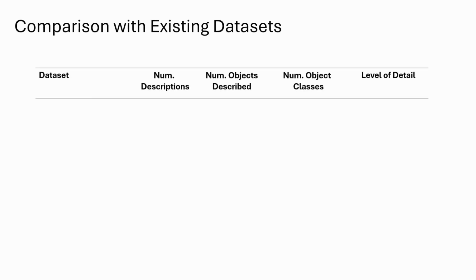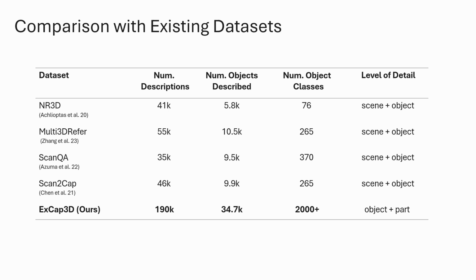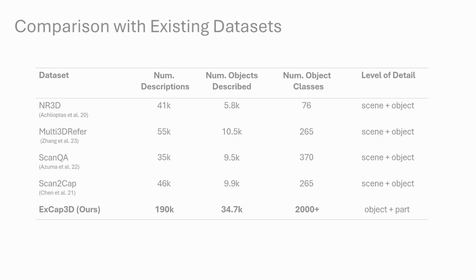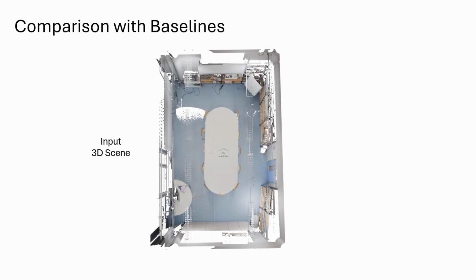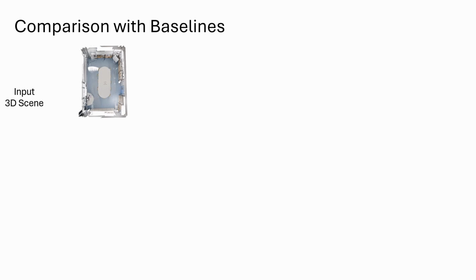We compare our ExCap3D dataset with existing datasets that describe objects in 3D scenes. Our dataset improves upon these in the number of descriptions, objects described, and semantic classes while introducing a part level of detail. We compare our method with 3 state-of-the-art dense captioning baselines by training them on the object and part level captions separately.